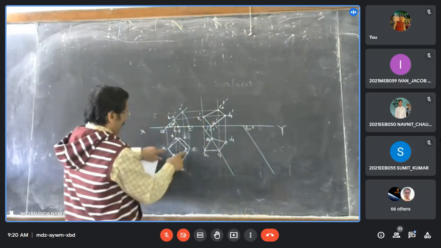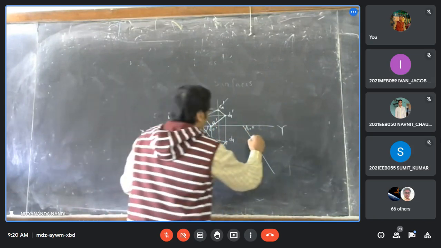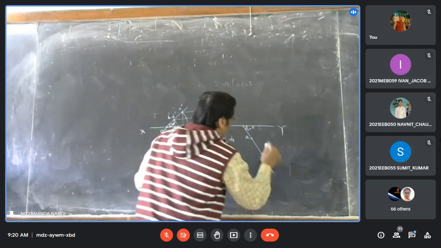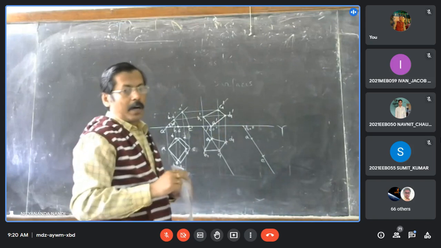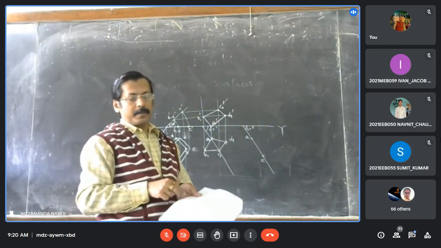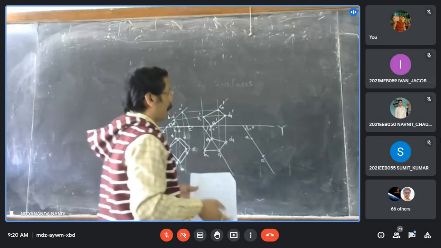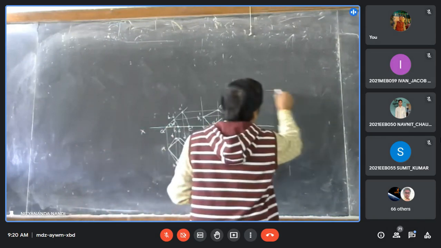Diagonal AC, that means AC, the two lengths are equal. So how is the plan length possible? Then we have to apply the concept of projection of straight line.